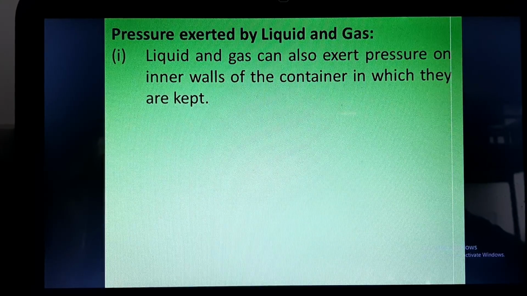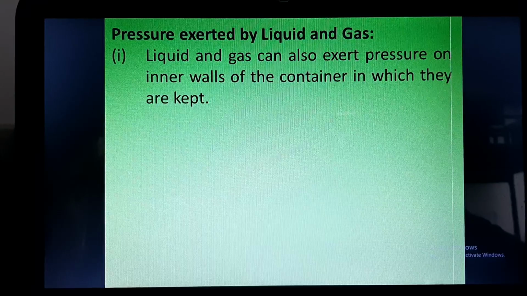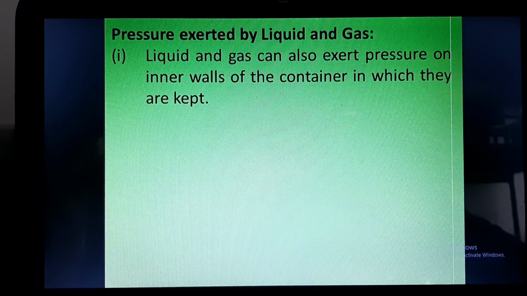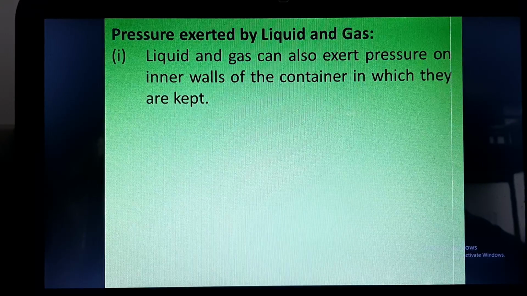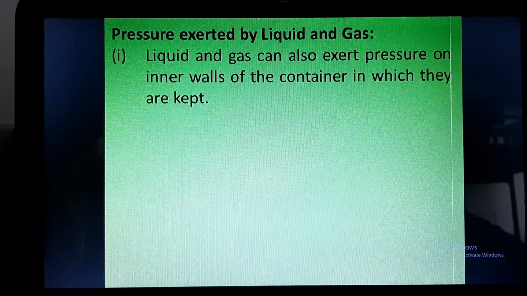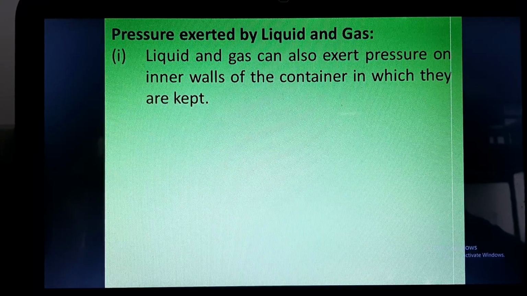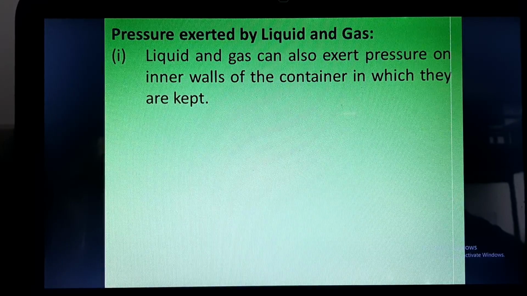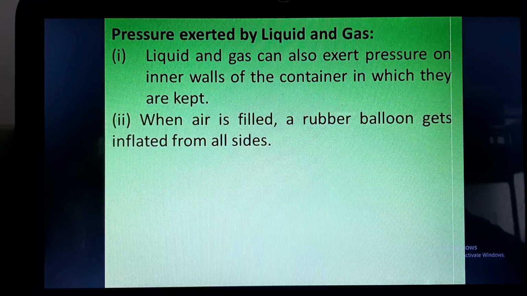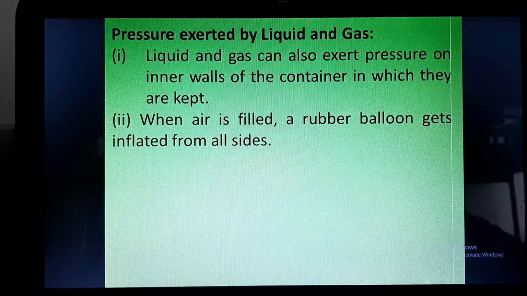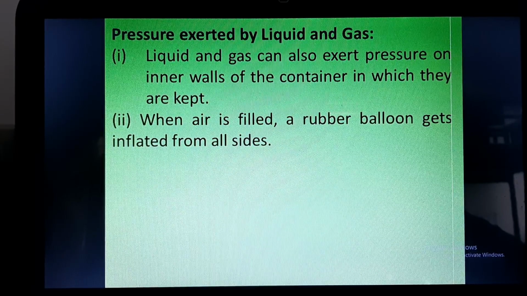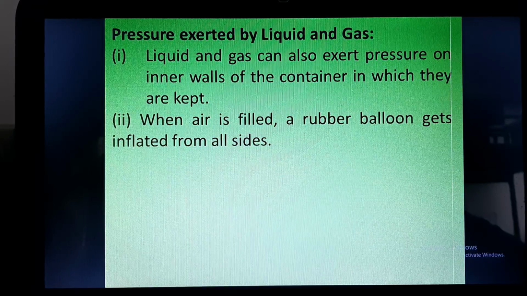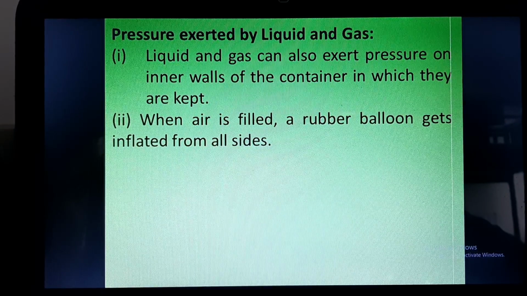For example, you have kept a liquid or a soft drink, oil or water or milk in a bottle. So what this liquid, the water, oil, milk is doing, it is exerting pressure on the inner walls of the bottle. This can be proven by the fact that if you prick that bottle, water will come outside because it is exerting pressure on the wall, and whenever it gets an outlet, it comes out.